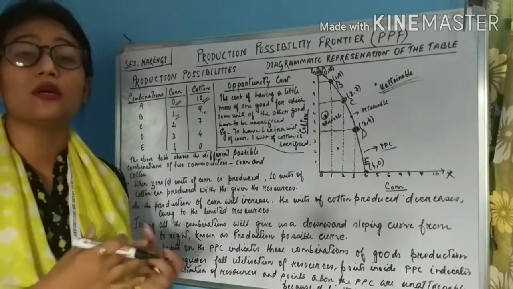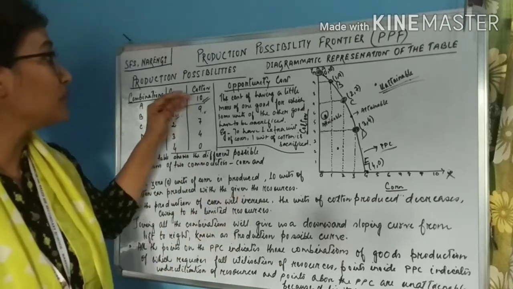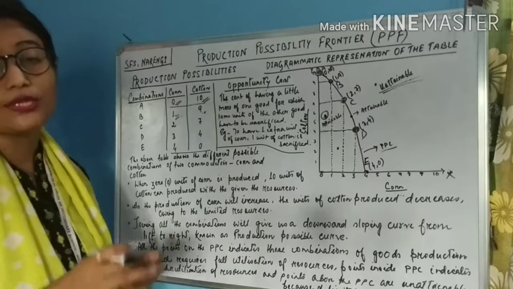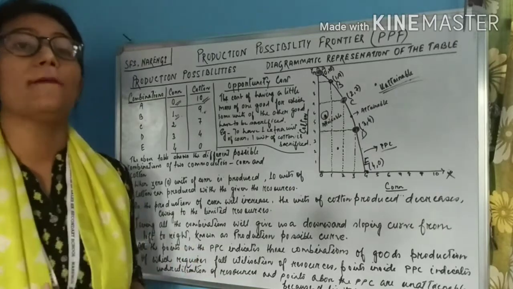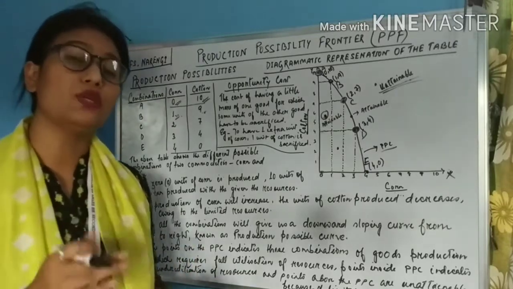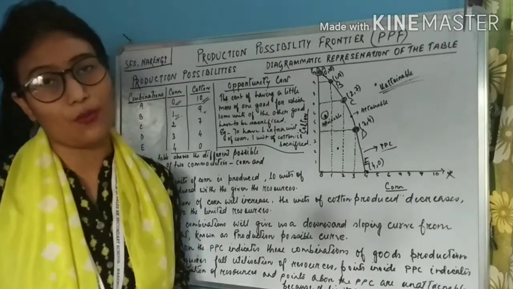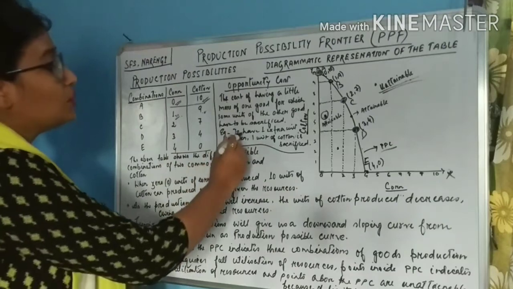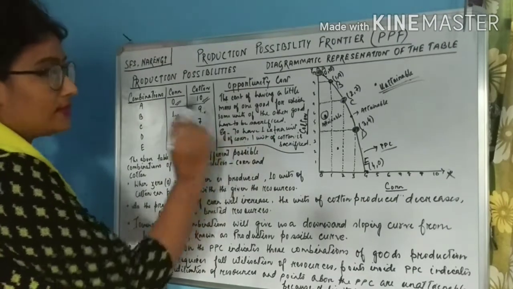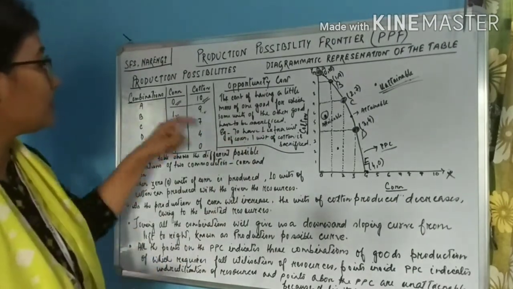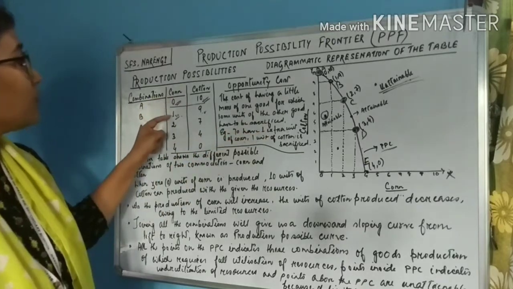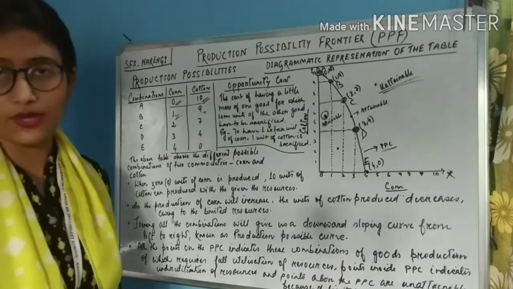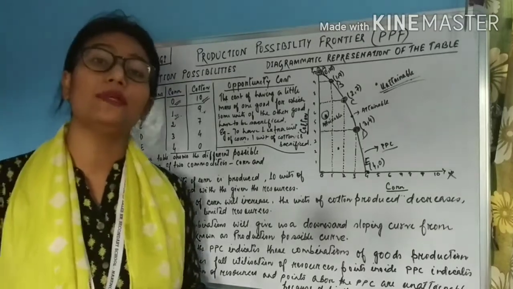That means you have lost one opportunity of producing more cotton. Why? Because you wanted to produce more corn. So the sacrifice that is made in order to produce 1 extra unit of the other commodity is known as opportunity cost. Alright. So students, in the example I have given, to have 1 extra unit of corn, 1 unit of cotton has to be sacrificed. Okay, and why does this happen? Because of the limited resources.